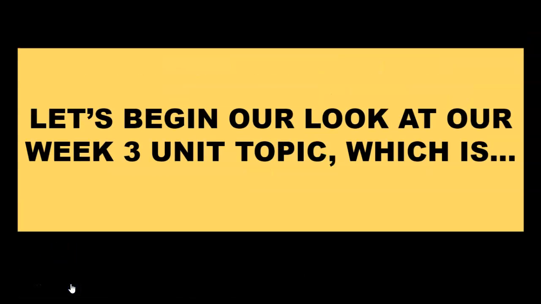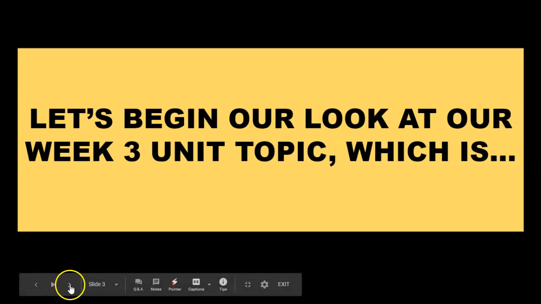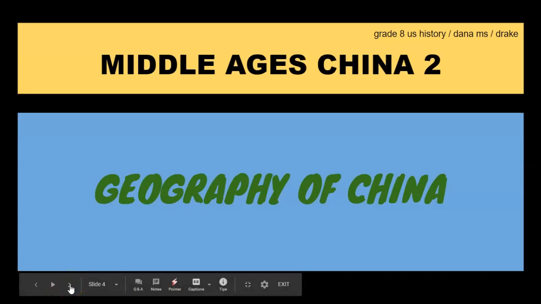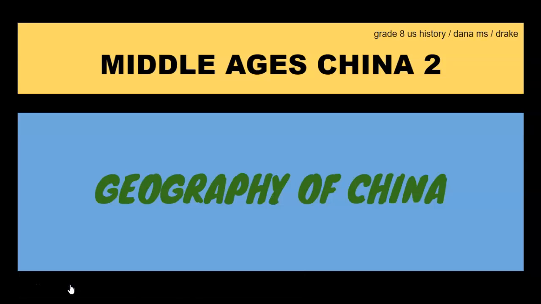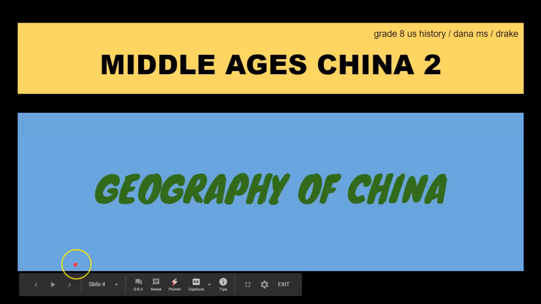Let's begin our look at our Week 3 unit topic, which is Geography of China. In World History and Geography, we study the different themes of world history, and that includes politics, economics, culture, religion, history, and geography. If you want to know something about a place, region, or time, geography is one of those windows that you look through to learn about a particular area and identify why certain civilizations make decisions. Geography is a big part of those decisions.